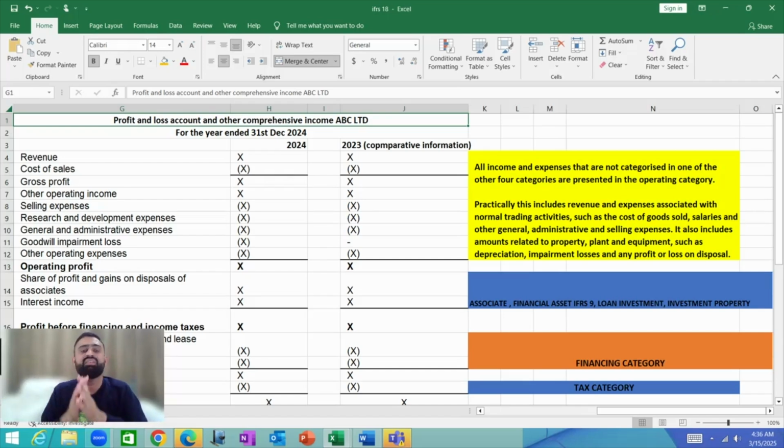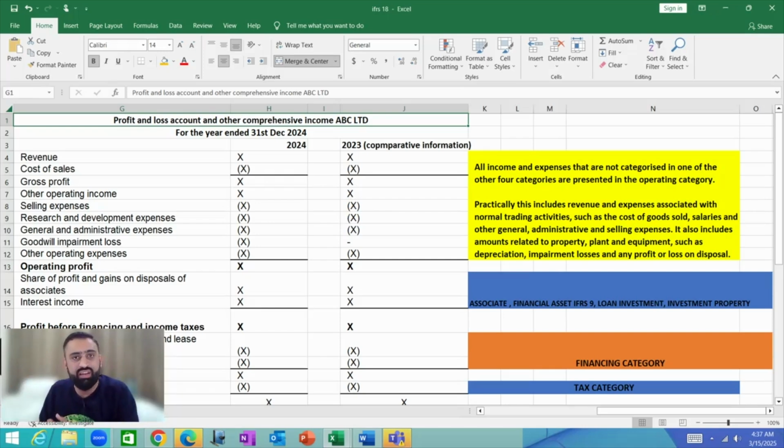That means cost of sale. That means selling and distribution expenditures. That means admin expenditures. That means depreciation on property, plant and equipment, research and development activities, which we talk about in IAS 38, impairment losses, and gains and losses on the disposal of property, plant and equipment. These expenses, or these revenues, are categorized within the operating category of the profit and loss account.